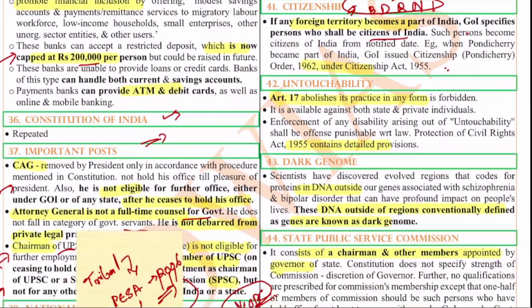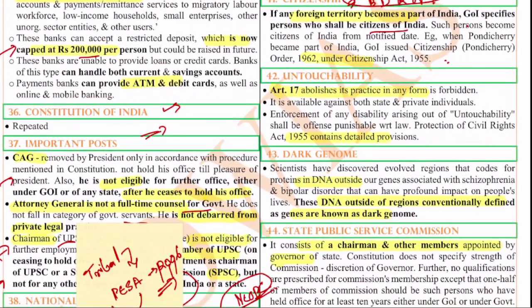Next, untouchability. Untouchability is dealt with by Article 17. It is part of the right to equality. Sorry, as I said, in the broad sense, the fundamental right. Right to equality starts with Article 14, but the first fundamental right deals with equality, and Article 17 is part of that. Right to equality, right to freedom, like that.